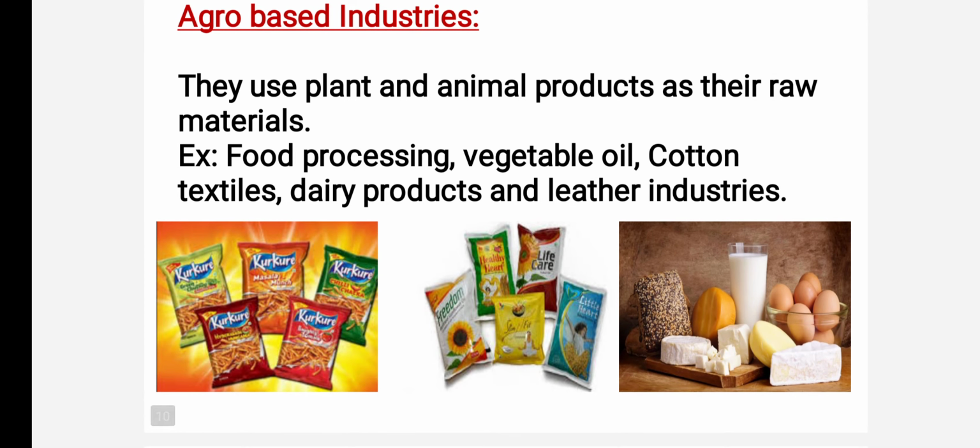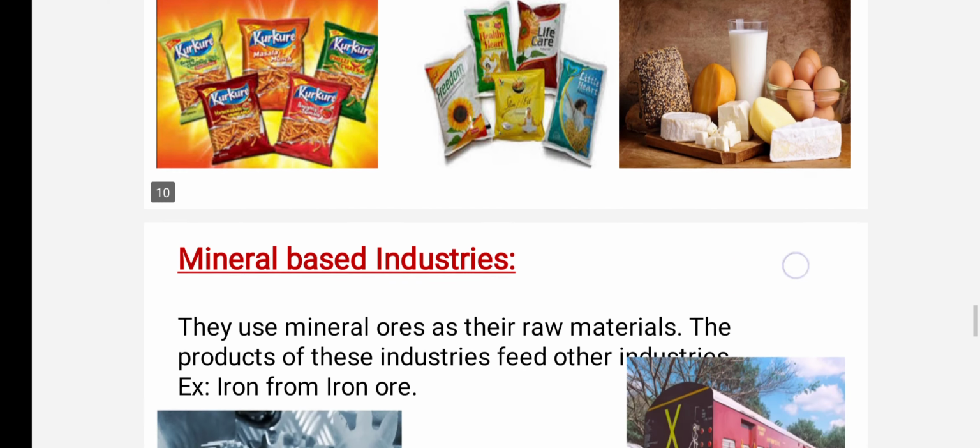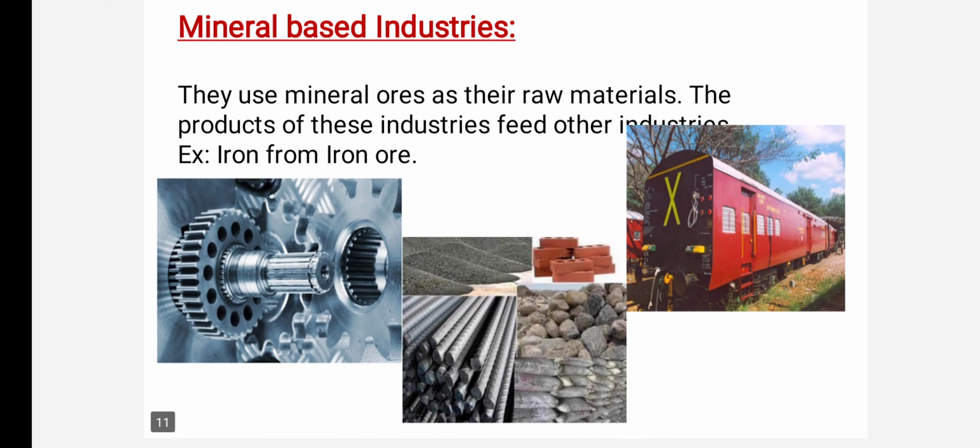Agro based industries. These are the industries that use plant and animal based products as their raw materials. It means they use the products from the plants or animals, and they process them and produce the goods. Such kind of industries are called agro based industries. For example, food processing, vegetable oil, cotton textiles, dairy products, leather industries, all this comes under agro based industries.